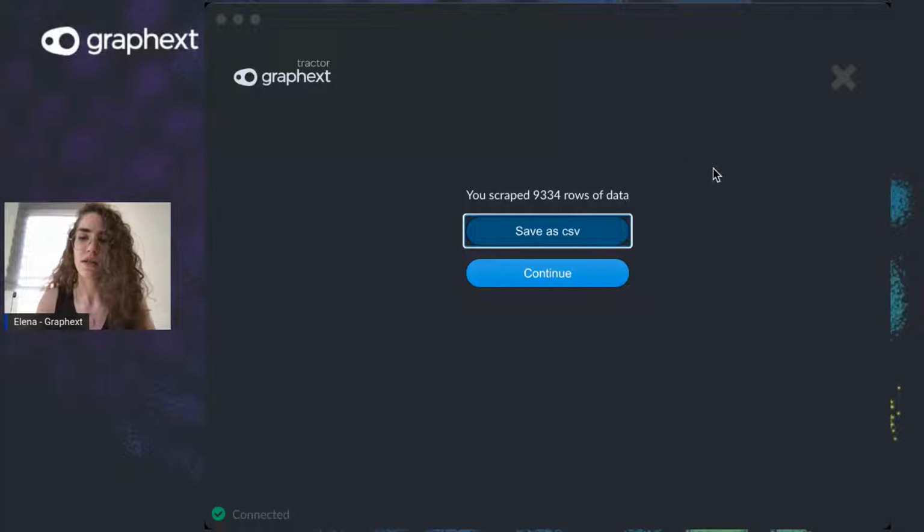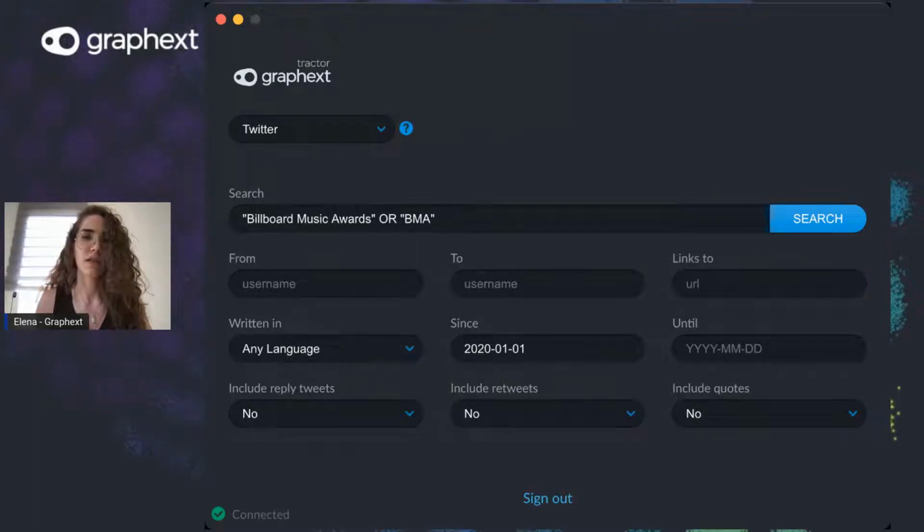And let's give it a prettier name. I'm just going to type short because I have a more complete data set that we're going to explore later. But just so you can see how we upload this data and what we can do, let's give it that name. And now we're going to go to Graphext.